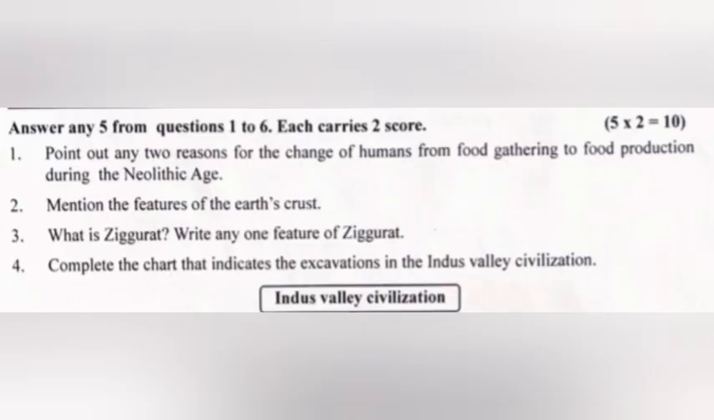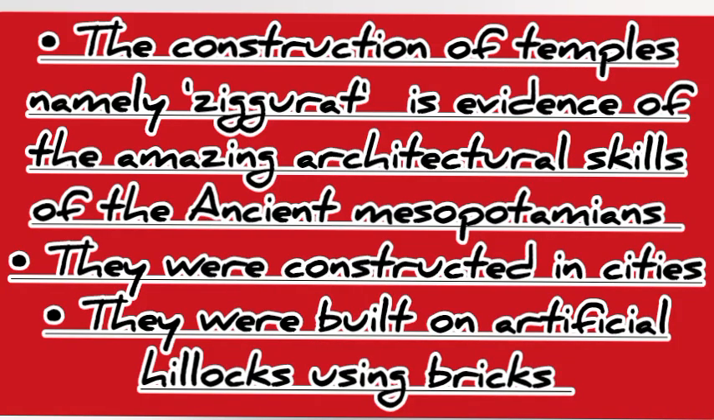3. What is ziggurat? Write any one feature of ziggurat. Answer: the construction of temples, namely ziggurats, is the evidence of the amazing architectural skills of the ancient Mesopotamians. They were constructed in cities. They were built on artificial hillocks using bricks.